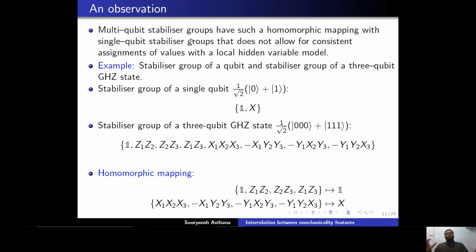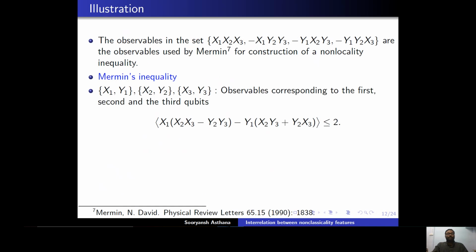This is the observation we will use throughout our work: we will start with the group of a single qubit, and we will go to a higher number of qubits, and then we will try to build a homomorphism and look at the inequality that follows.